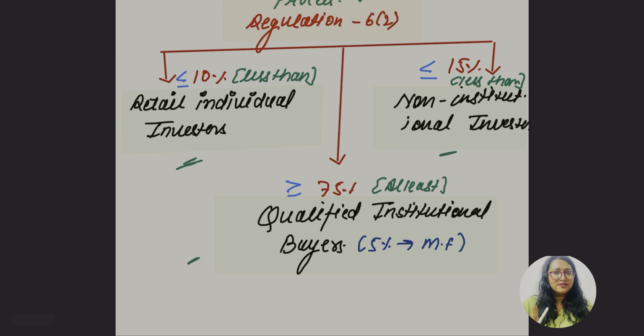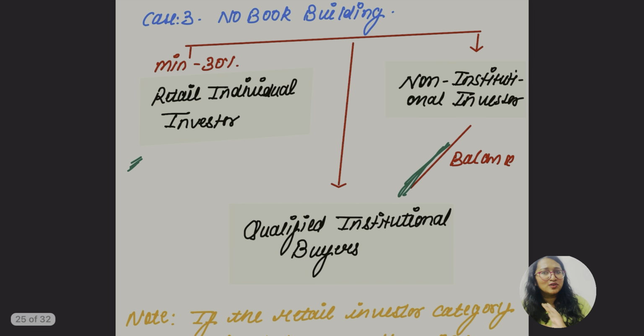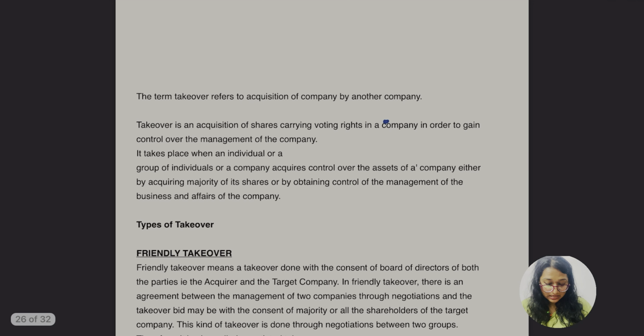From this, 5% is to be allocated to whom? The mutual fund. Okay, but what if there is no book building? In that case, at least 30% to the retail individual investor, and the remaining is to be allocated to whom? These 2 categories, NII and QIB.